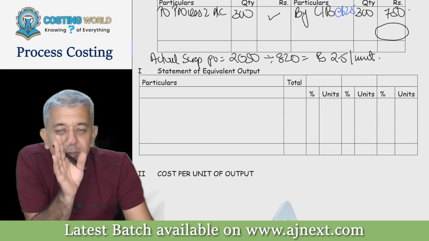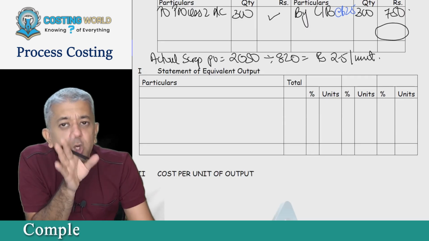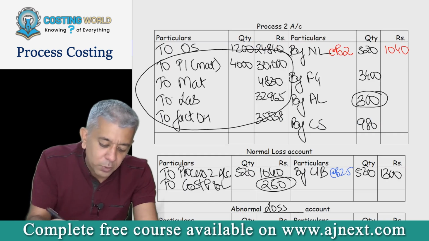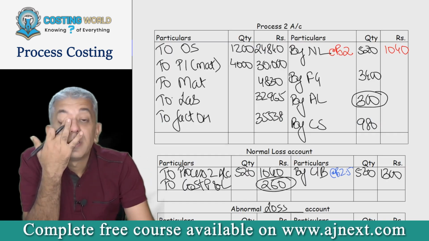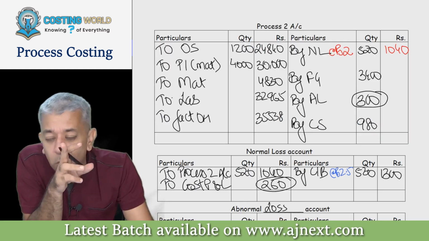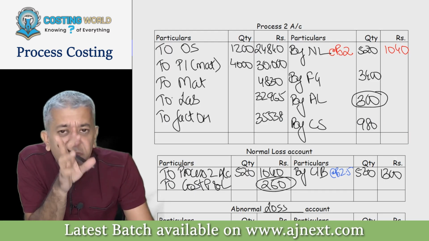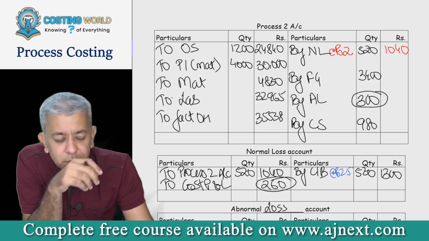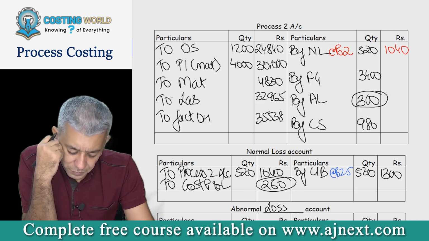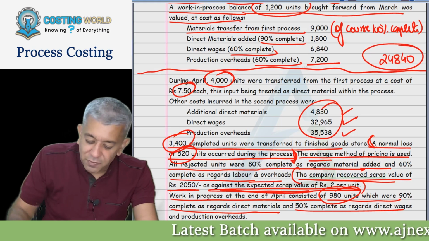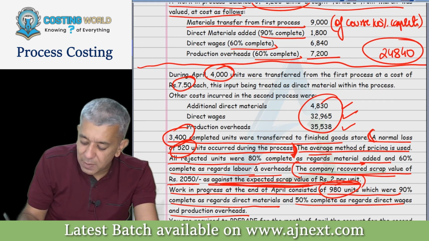Now, although the statement of equivalent output is made for you all, I'm just asking, in the statement of equivalent output, which costs should come based upon this particular question? Can you say these particular 4 costs should come, no? Whichever costs come on the debit side, we try to have one column for them. You check it in the question, please. Is the stage of completion of labor and factory overhead the same everywhere?